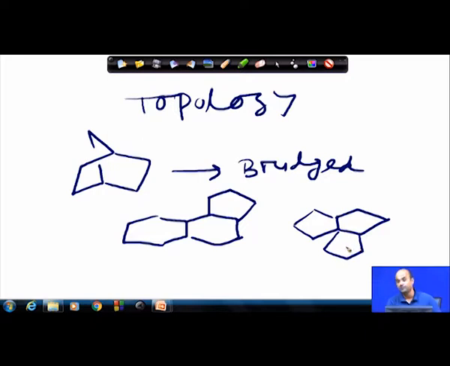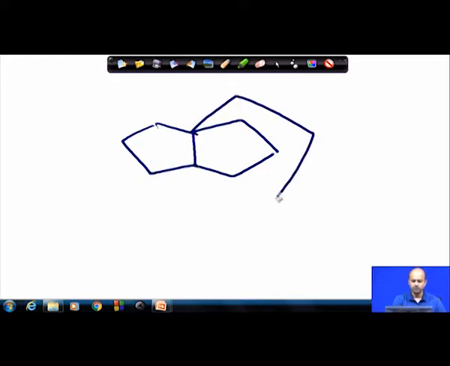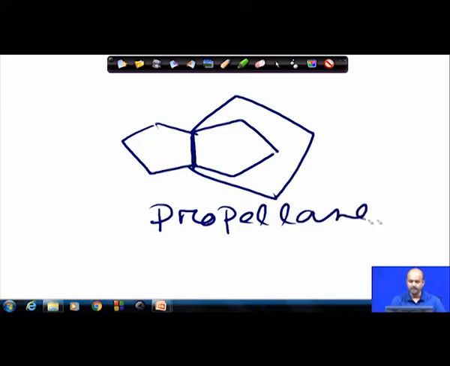These are called triquinanes. Those are basically naturally occurring products. You can have pretty interesting topologies. Let us talk about a topology which is very interesting. You can have a topology something like this, 5-membered, 5-membered, 5-membered, but they have the same axis. This is called a propellane based compound. Propellane is basically a propeller-like structure. They have a common axis. It is again a triquinane, 3 cyclopentane rings fused through a common bond.